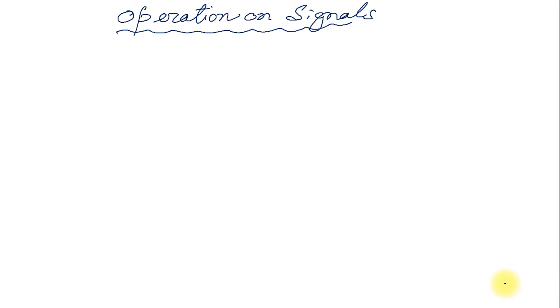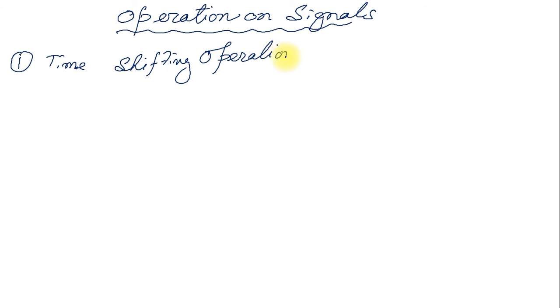Now I am going to start the operation on signals. There are various mathematical operations possible in signals. First, I can highlight one very basic operation, that is the time shifting operation.